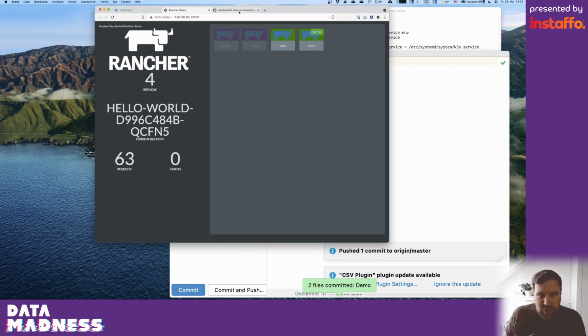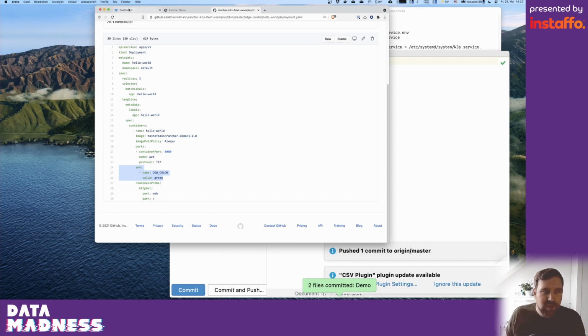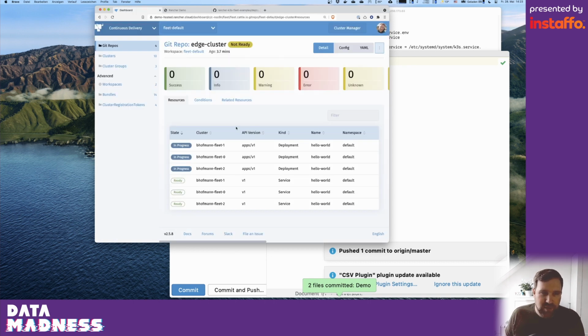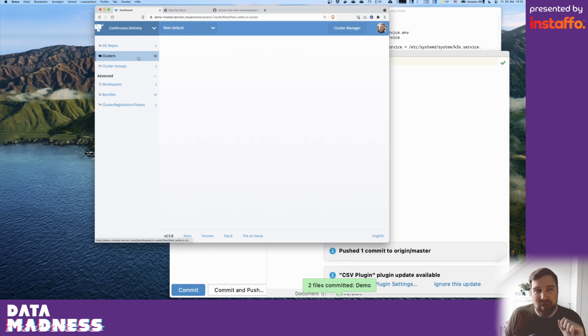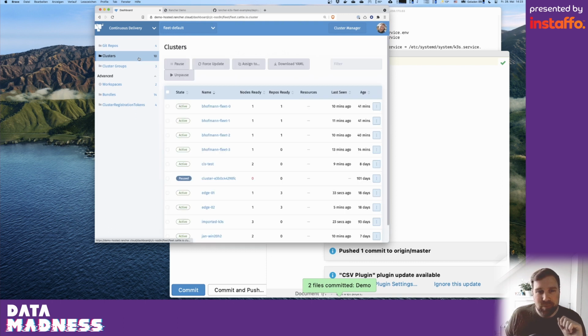So every time we change something in this repository, this gets rolled out to all attached clusters. And this works the same way if we change the cluster configurations. Remember back when we added our fourth cluster to Rancher, I made a small typo in the label. Let's maybe correct this and see what happens.